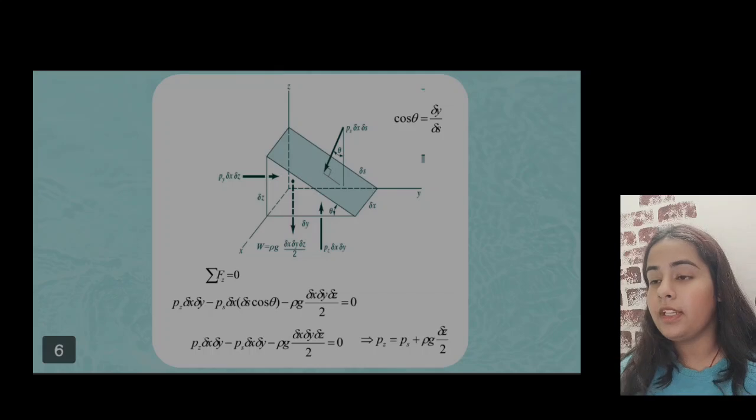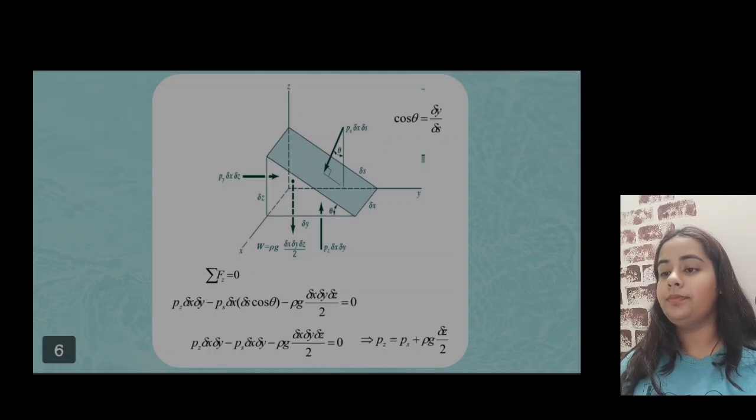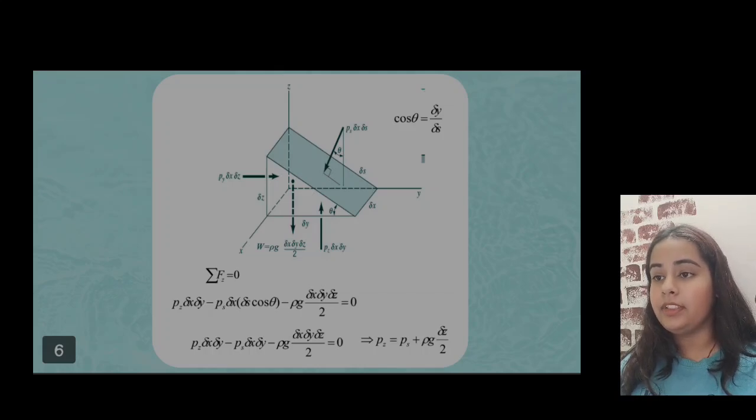Let's consider the forces in the z direction: the summation of Fz is equal to 0. The pressure force on the bottom horizontal face will be pz delta x delta y acting upward. The resultant force component from the inclined face is minus ps delta x delta s cos theta acting downward.